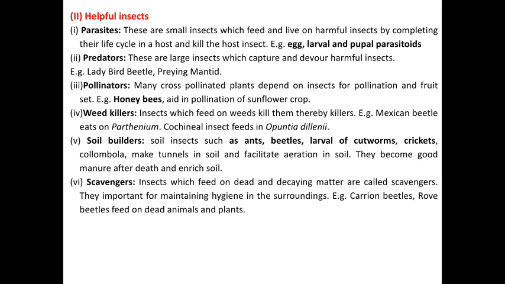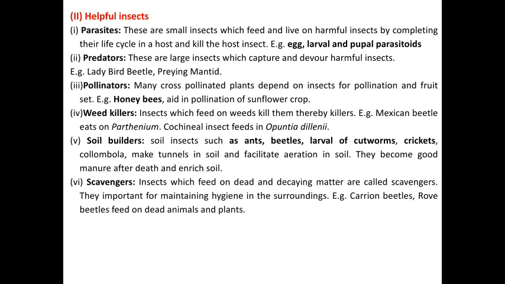Next are the helpful insects. Among helpful insects, there are parasites, or you can say parasitoids. These are small insects which feed and live on a harmful insect, completing their life cycle in the host and killing the host insect. They are one of the natural enemies.